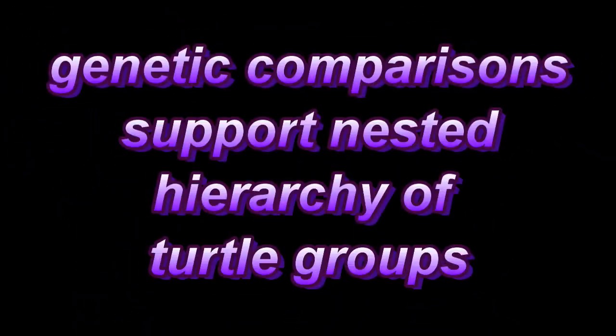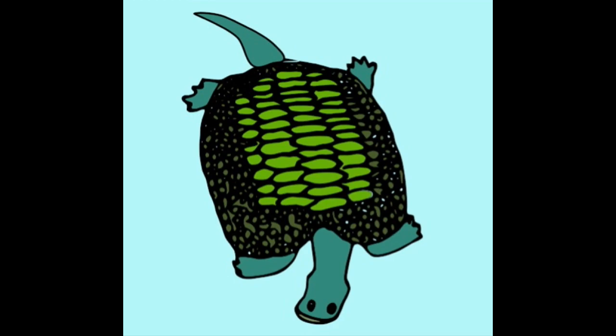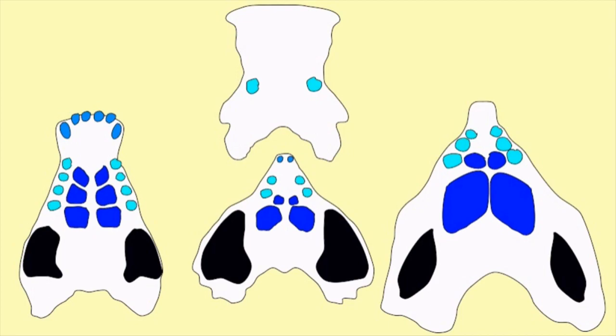Not everything that looks like a turtle needs to be a turtle or related to turtles, such as the placodonts, which went extinct in the Triassic period. Here you can see their skulls with their enlarged teeth for crushing shellfish. These were not turtles, nor were they related to turtles. They simply had a turtle-like shell.